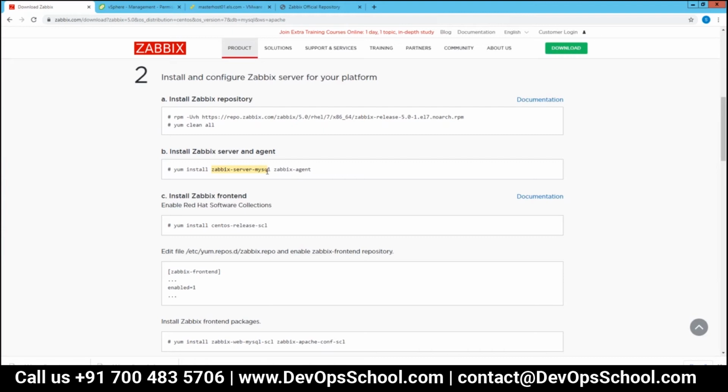In Linux, one package is dependent on many libraries and other things. So at that time, whenever you are facing that issue, you need to install it one by one.